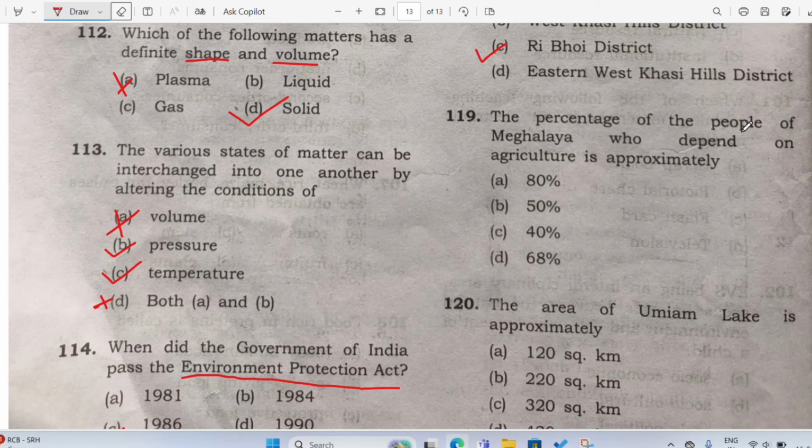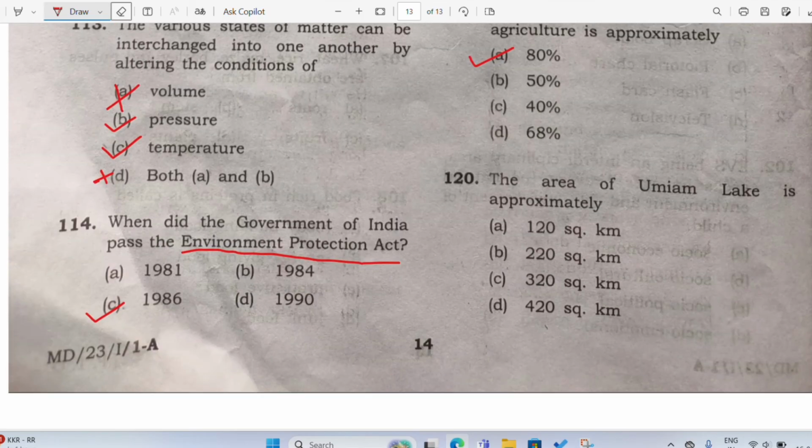See, if you remember, this question's answer I have already given. So the percentage of the people of Meghalaya who depend on agriculture is approximately how much? I have already told you. If you remember, when we were discussing farming, farmer is called to a school or local expert, that time I told you which percent is the correct answer here. So 80% of the people of Meghalaya depend on agriculture, all right? We depend on agriculture. So 80% of the people of Meghalaya, we are farmers.